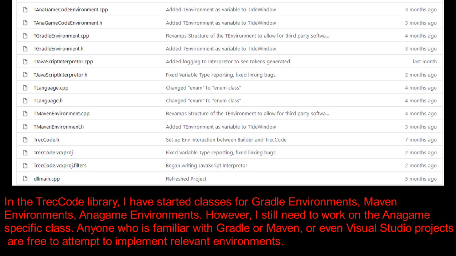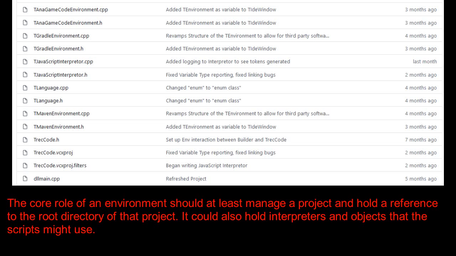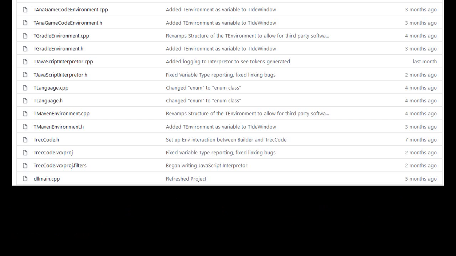Anyone who is familiar with Gradle or Maven, or even Visual Studio projects, are free to attempt to implement relevant environments. The core role of an environment should at least manage a project and hold a reference to the root directory of that project. It could also hold interpreters and objects that the scripts might use.